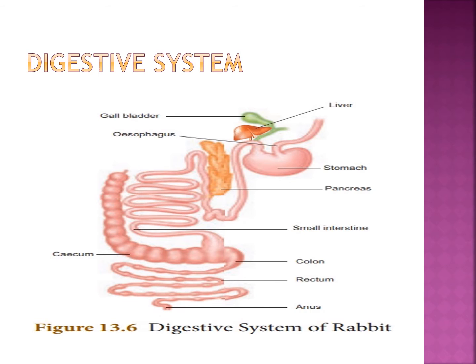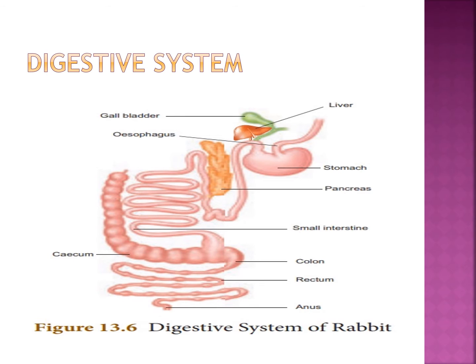In between, the liver, gallbladder and pancreas are there. After that, the small intestine goes to the large intestine. In between, the cecum is there. Large intestine means colon and rectum. The two make the large intestine. That large intestine goes into the anus. The rectum finally opens outside by the anus.